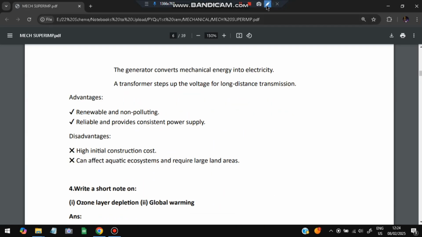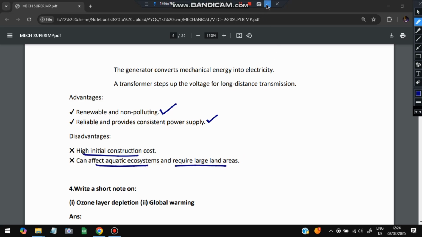The advantages are that it is renewable and non-polluting, and reliable, providing a consistent power supply. The disadvantages are that the initial cost is high, the construction cost is high, it affects the aquatic system, and it requires large land areas.